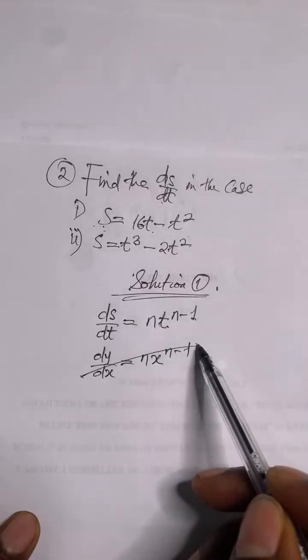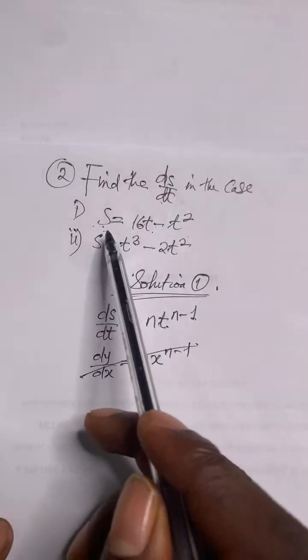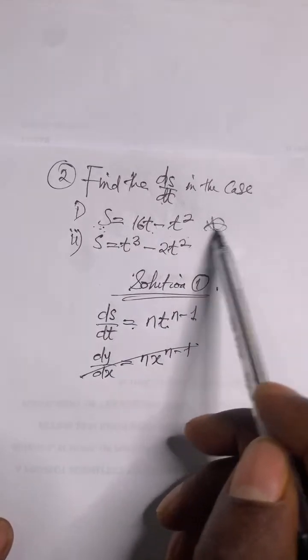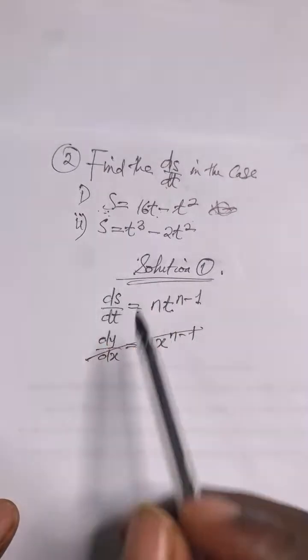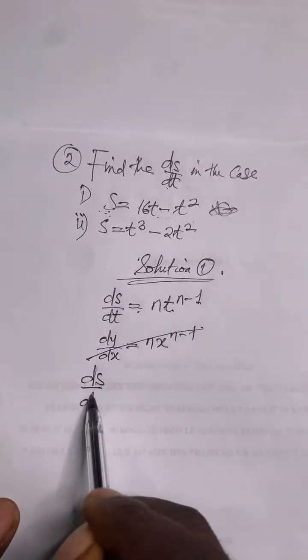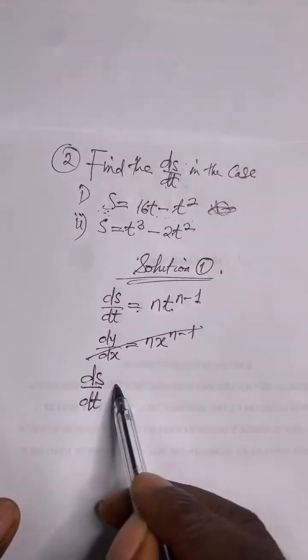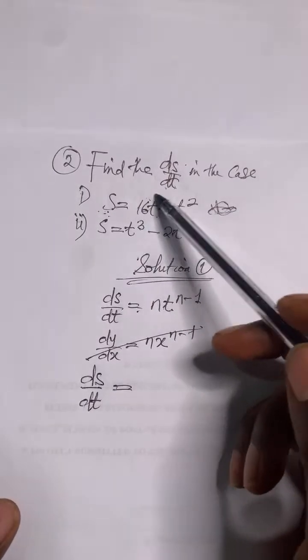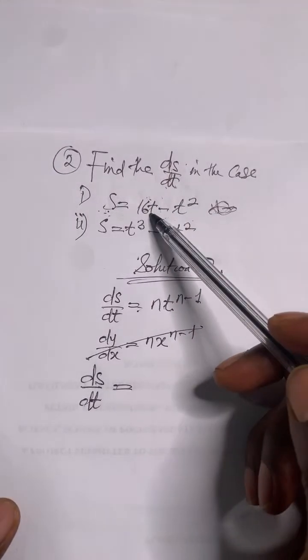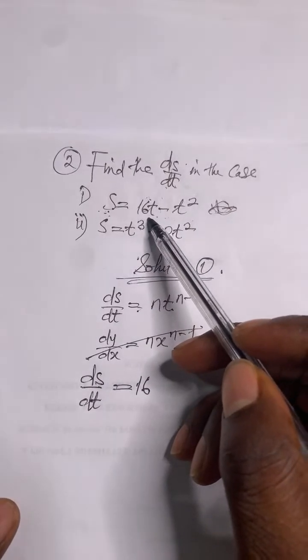So let's track off this one since we are not dealing with y and x and use this one. So how do we differentiate this one? We take the derivative of s with respect to t. That is the ds over dt you're asked to find, right? So let's differentiate. How do we differentiate 16t? Please just keep 16 constant. Don't touch 16. This is what you have to differentiate, this t.